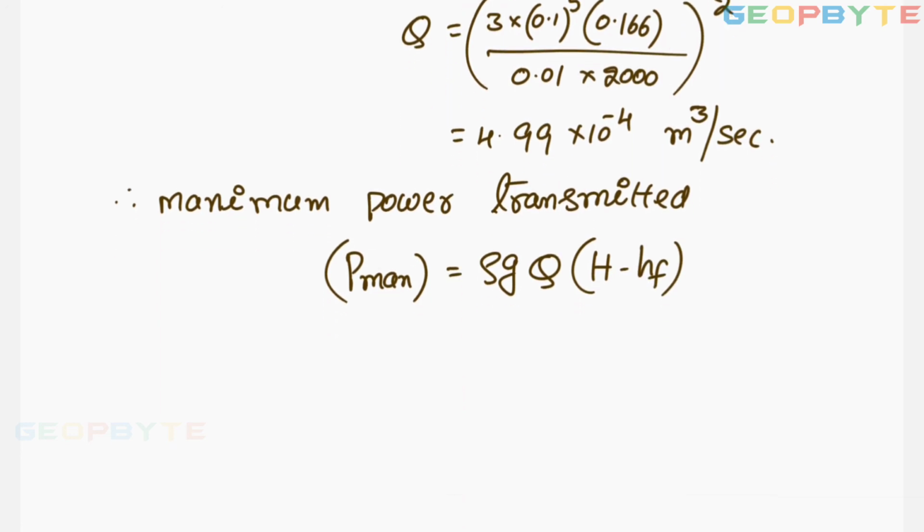That is the power carried by the water. Rho equal to 1000. For water, rho need not be given. G 9.81. Q I got 4.99 into 10 raised to minus 4. Capital H I got 0.499.